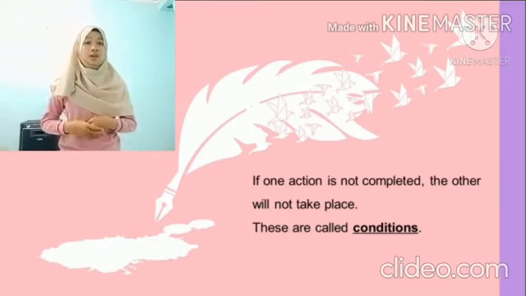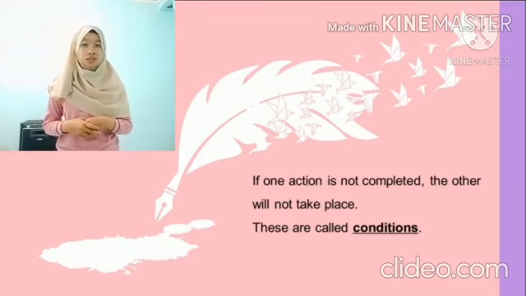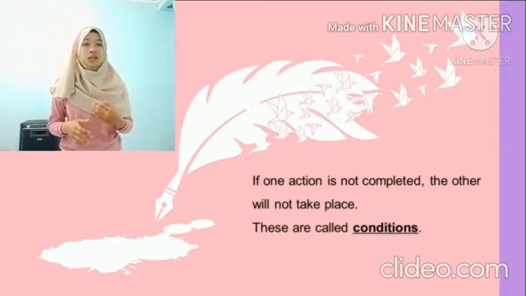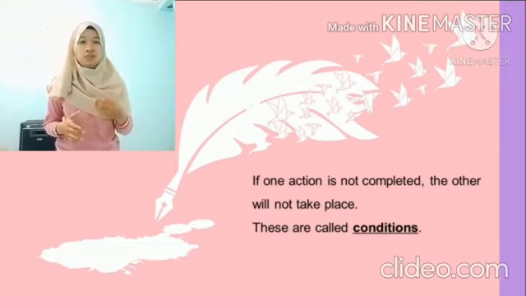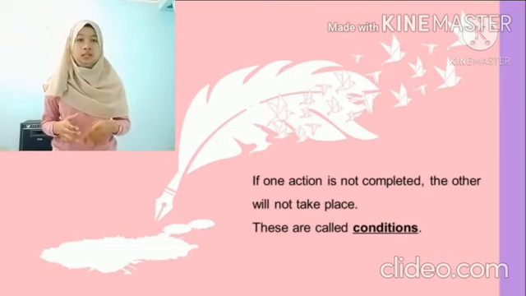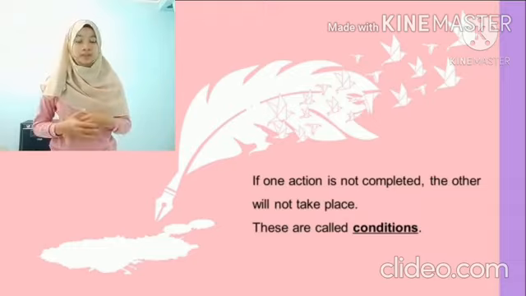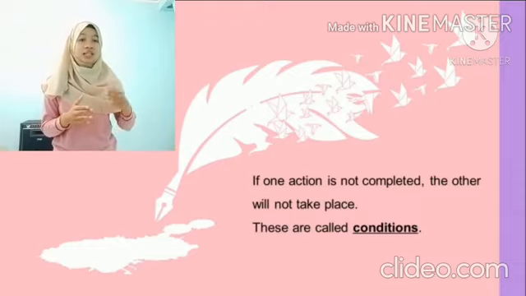Very often, our parents give us conditions. They may tell us that if we don't study hard, we won't get the reward. In such situations, if one action is not completed, the other will not take place. These are called conditions.